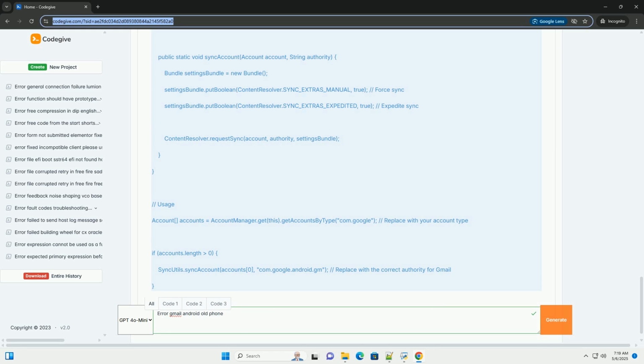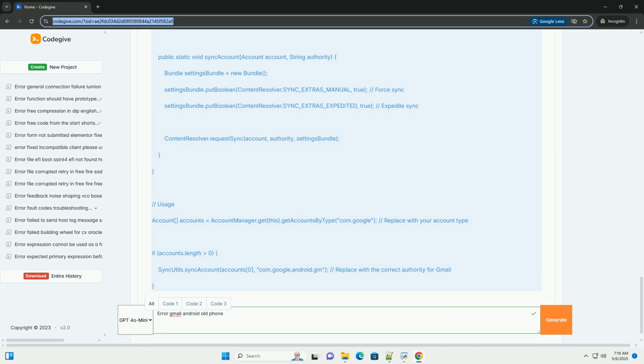Troubleshooting steps, a comprehensive guide. Here's a structured approach to fixing Gmail problems on your older Android device. 1. Basic checks and resets. Internet connection. Ensure you have a stable Wi-Fi or mobile data connection. Try browsing the web to confirm your connection is working. A weak signal can cause intermittent issues. Reboot the device. A simple reboot often resolves temporary glitches. Power off your phone completely and then turn it back on.